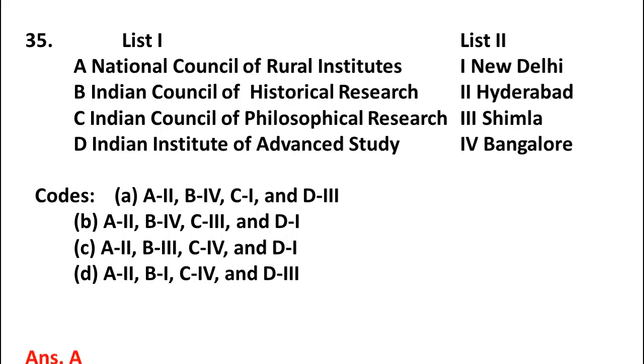Friends, the right answer is option A. It means National Council of Rural Institutes is located at Hyderabad, and Indian Council of Historical Research is located in Bangalore. Indian Council of Philosophical Research is located in New Delhi. Indian Institute of Advanced Study is located in Shimla. Please remember all these points. Now we move to the next question.